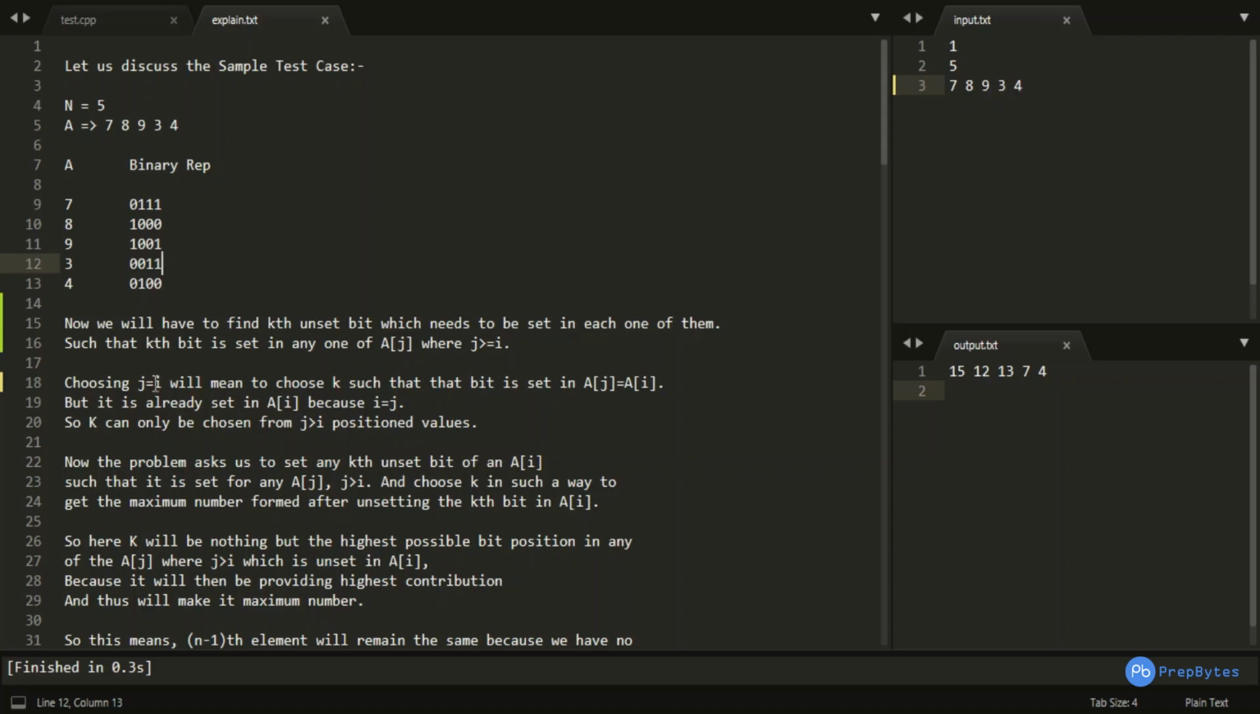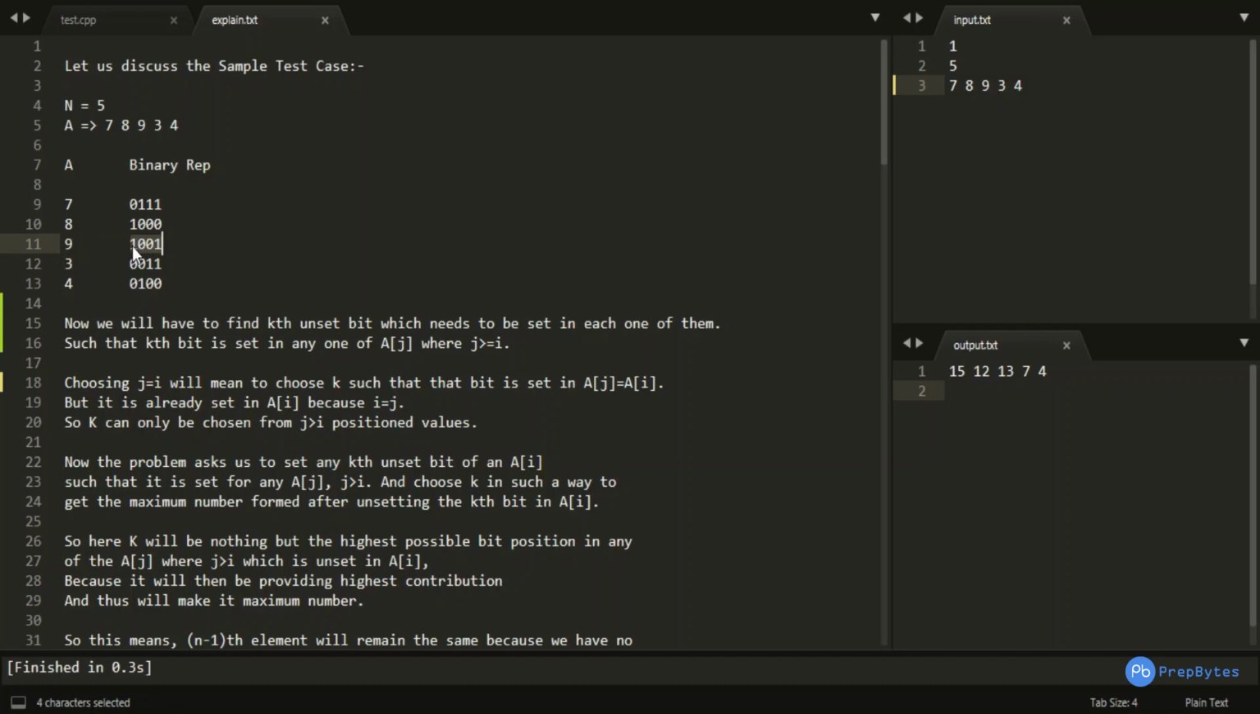Now you can notice that choosing j is equals to I over here, that is if I am taking 9 as my I, then j can be 9, 3 or 4 according to the problem. But considering j is equals to I would give me nothing but the positions of k which are already set.